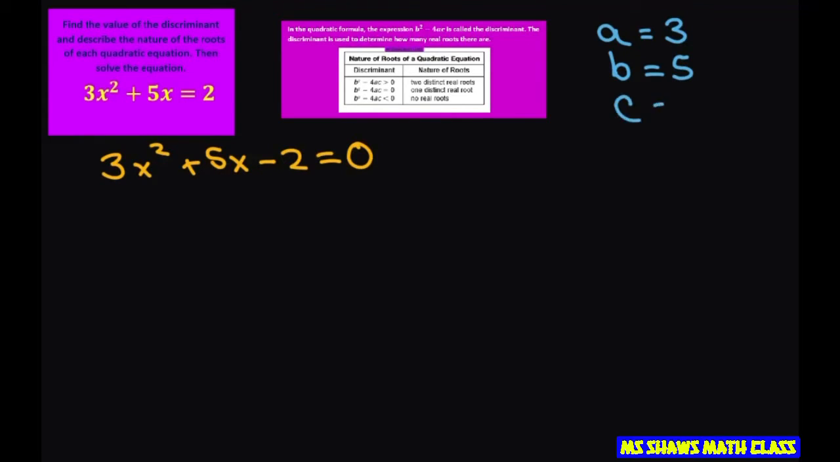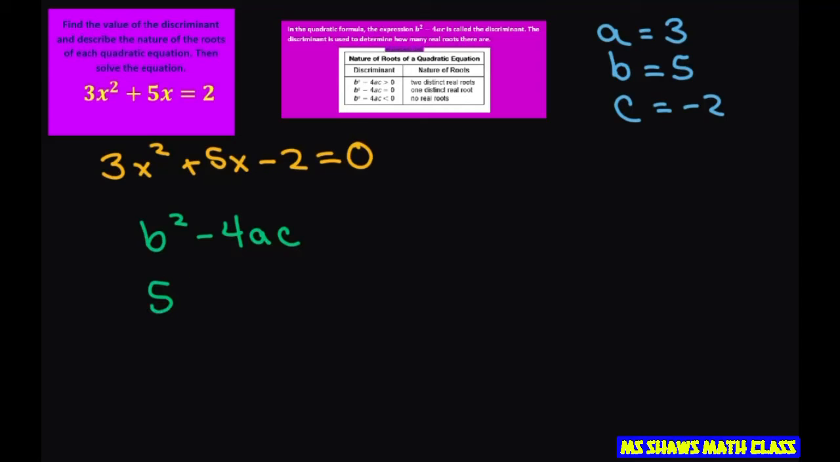So the first thing we want to do is write our equation in standard form. So we're going to write this as 3x squared plus 5x minus 2. Just subtract 2 from both sides, leaves us 0 there. So for our equation, we have a equals 3, b equals 5, and c equals negative 2. So we're going to use our discriminant b squared minus 4ac and describe the nature of roots.